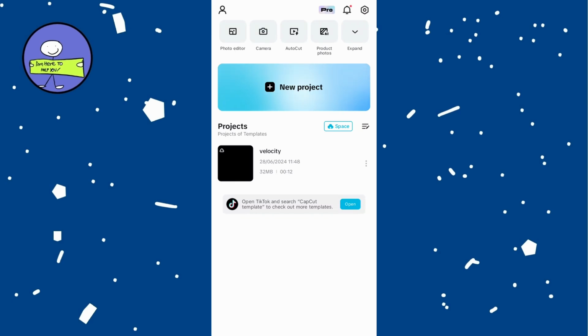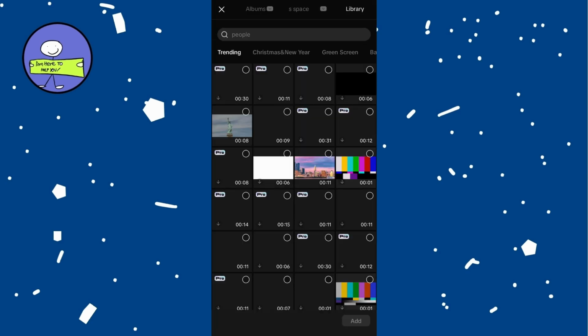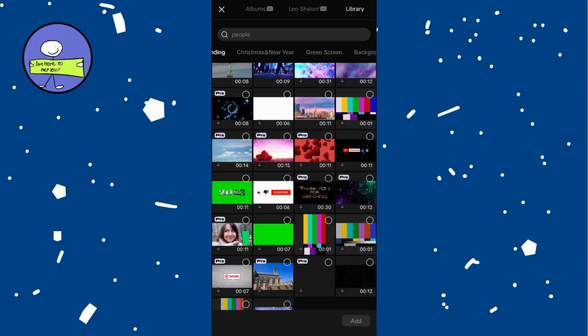In today's video I'm going to show you how to use motion blur in CapCut. So first, open CapCut and start a new project. Tap on new project and you can choose from your own media or stock videos. Tap on stock videos to access a selection of available clips.